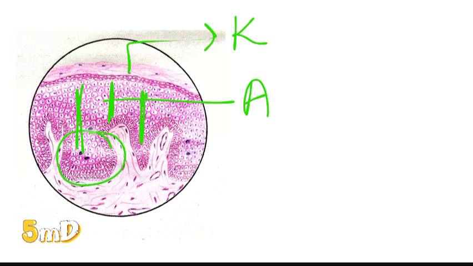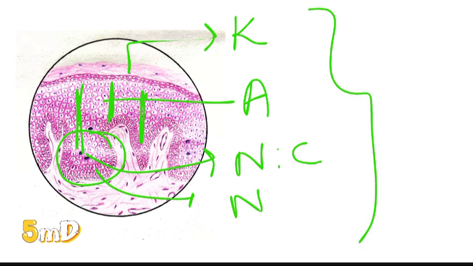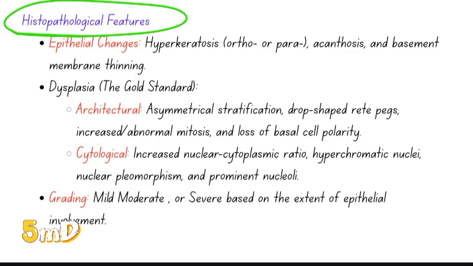Then when you see the basal cells, there will be increased nuclear cytoplasmic ratio, and the nucleus will be more hyperchromatic. Because of the rapid cell division, there is no time for maturation. They are actively proliferating. So these are the common features of dysplasia, and basal cells will be losing their polarity. Remember, depending on the number of dysplastic cells, that is whether they are fewer in number or more in number, you can classify the dysplasia. You can classify leukoplakia as mild, moderate, or severe. You can grade it. So let us see the features now.